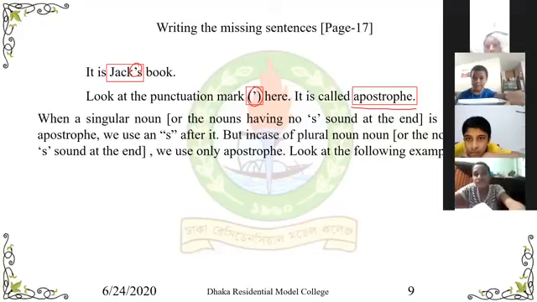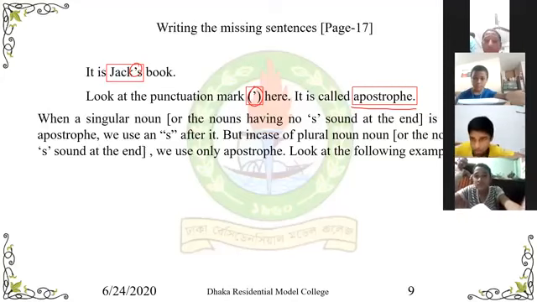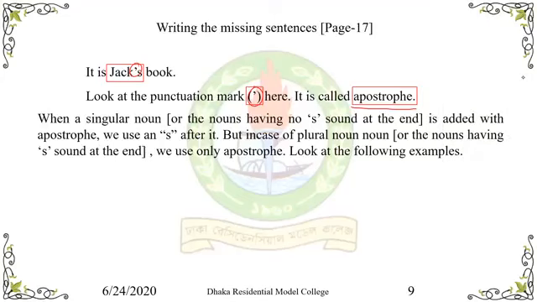When a singular noun or a noun not having an s sound at the end is added with apostrophe, we use an s after it. যখন আমরা অ্যাপোস্ট্রফি বসাবো কোনো সিঙ্গুলার নাউনের পরে অথবা ওই সমস্ত নাউন যাদের পরে s সাউন্ড নাই তখন আমরা একটা s বসিয়ে দেই। But in case of plural nouns or nouns having an s sound at the end, we use only apostrophe. Look at the following examples.